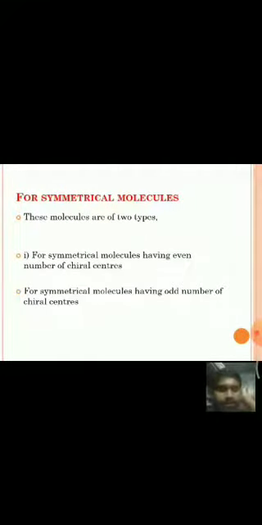Here we have to remember that n is the number of chiral centers. This is for unsymmetrical molecules. This is the formula: the number of optical isomers is 2 power n, the number of meso compounds is 0, and the total number of stereoisomers is also equal to 2 to the power of n, where n is the number of chiral centers. So for unsymmetrical molecules, it is over.